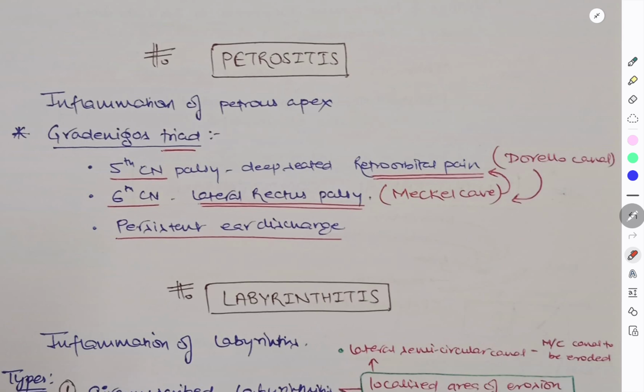Coming to the second intracranial complication, that is petrositis. Simply, it is inflammation of the petrous apex. We just need to know about the 3 markers here, that is Gradenigo's triad. Here we have 5th cranial nerve and 6th cranial nerve involved. Due to 5th cranial nerve palsy, there is deep-seated retro-orbital pain, that is in the Meckel cave. And due to 6th cranial nerve involvement, as the 6th cranial nerve supplies the lateral rectus, there will be lateral rectus palsy. Dorello canal is involved. And along with 5th and 6th cranial nerve palsy, we have persistent ear discharge. So this was about Gradenigo's triad. It is a 3 marker.